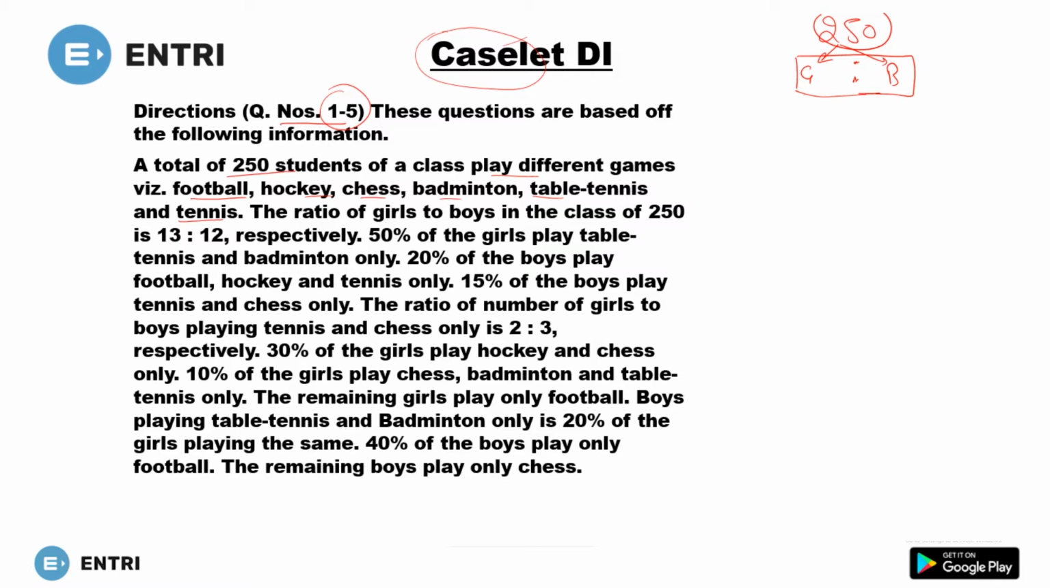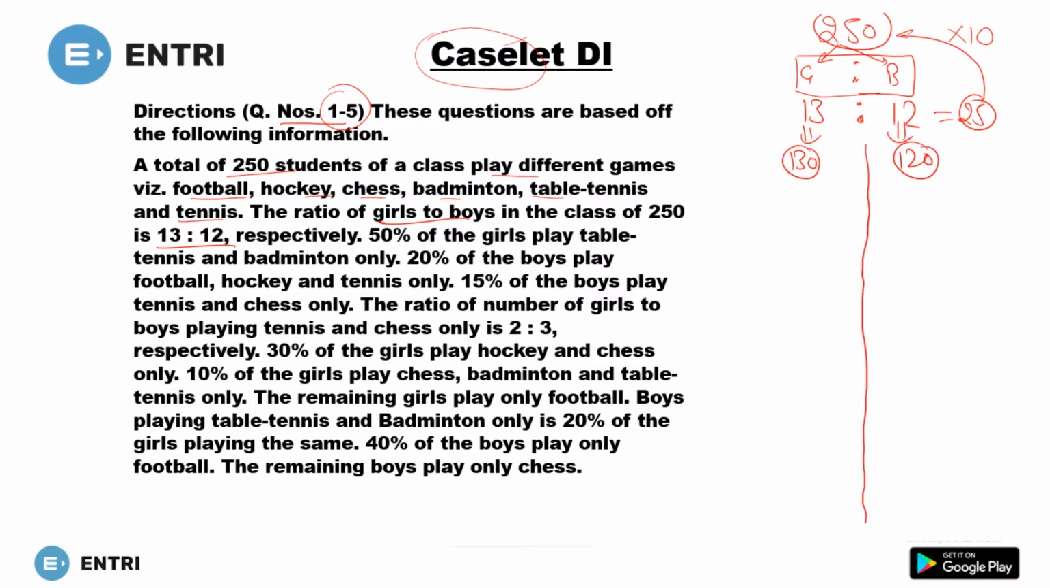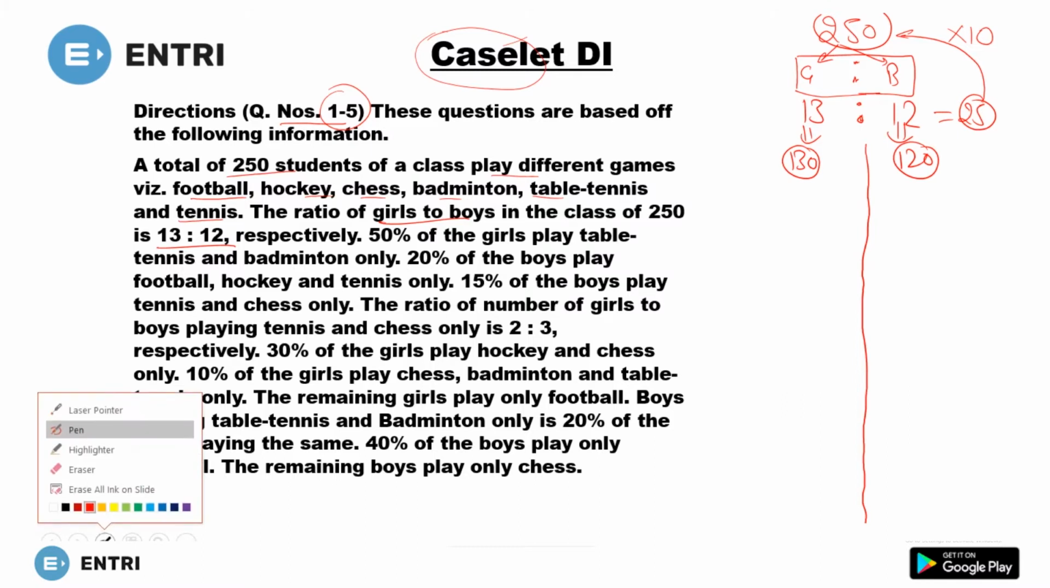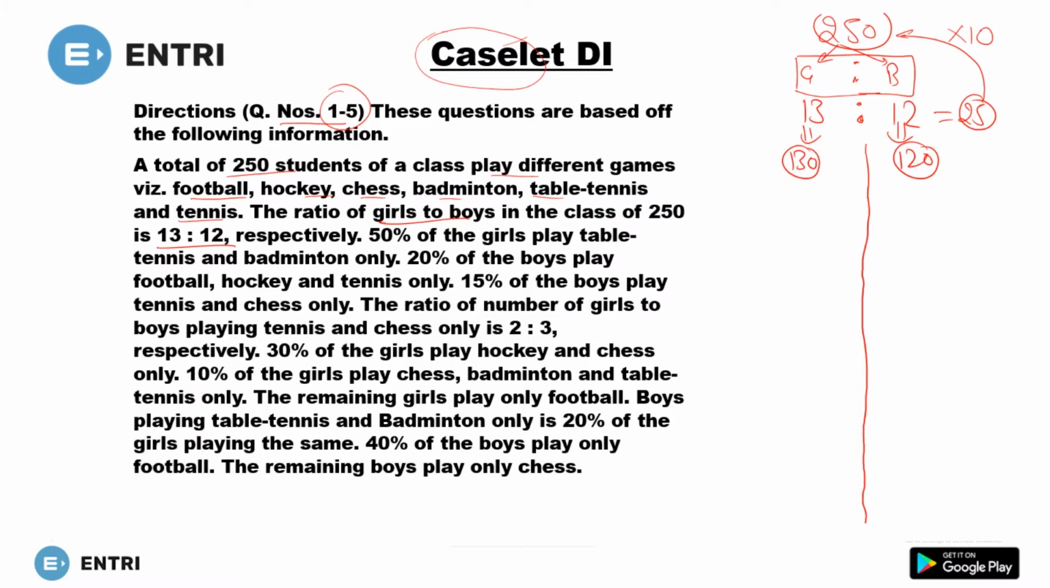So you have the girls to boys ratio, that is 13 to 12. This one is 13, this one is 12. According to this ratio, the total is 25, and this is 10 times. So there are 120 boys and 130 girls. Now move to the next point.